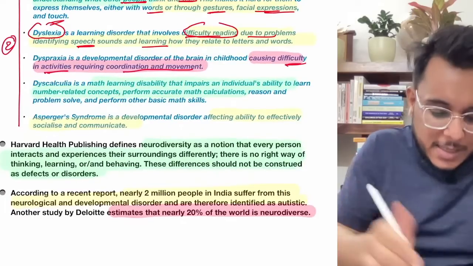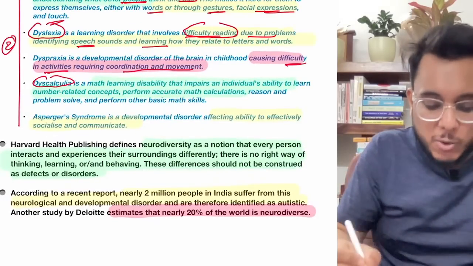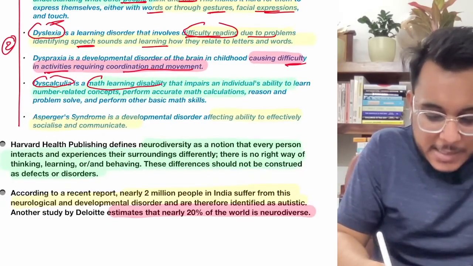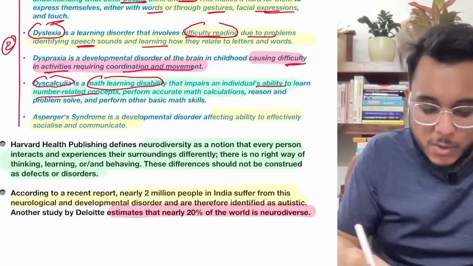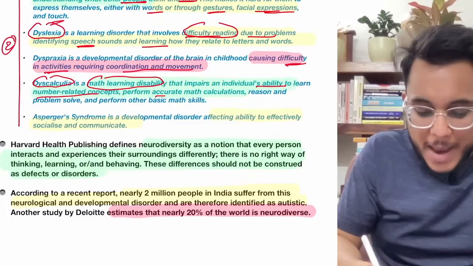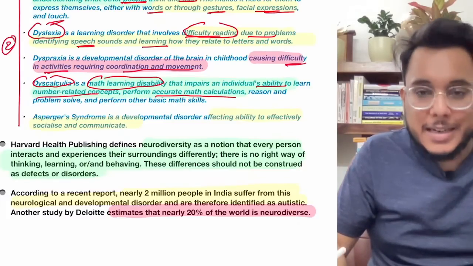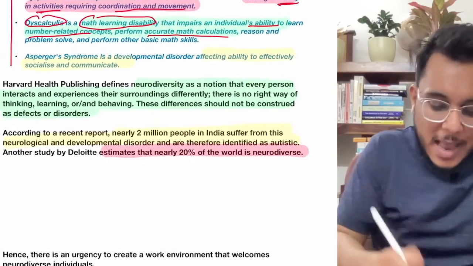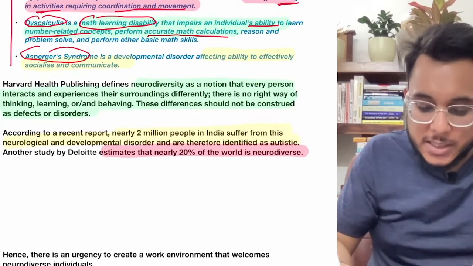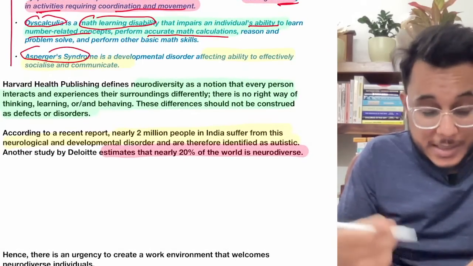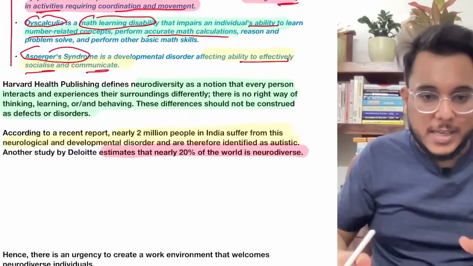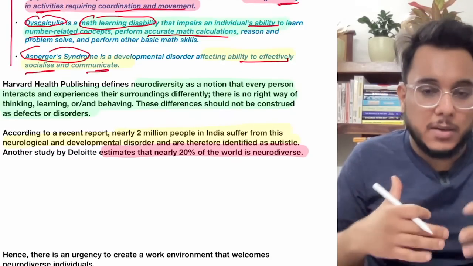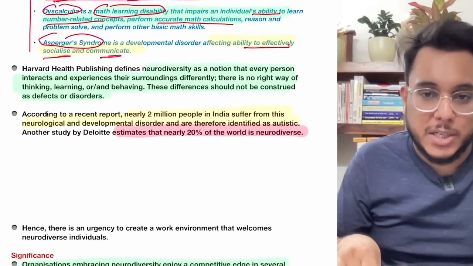Then there is dyscalculia. Now, dyscalculia is a math learning disability that impairs an individual's ability to learn number-related concepts. A person is not able to perform accurate math calculations, so that is dyscalculia. After that, there is Asperger's syndrome. Asperger's syndrome is a disorder that affects the ability to socialize and communicate. So communicating with other people, that is the issue that will come in Asperger's syndrome.